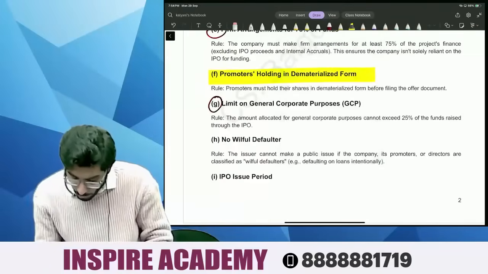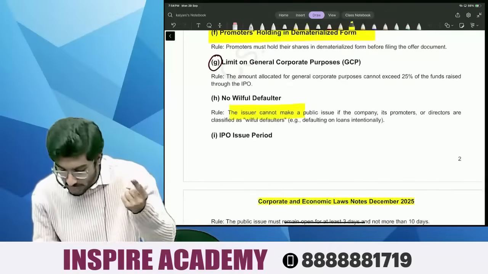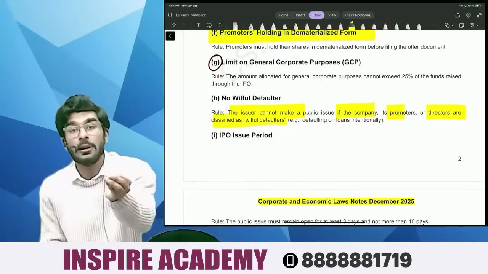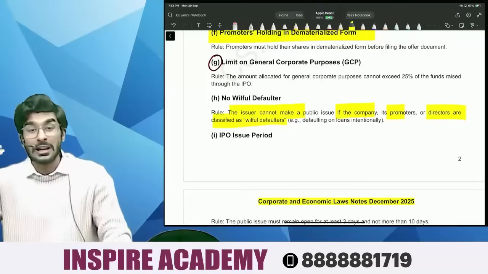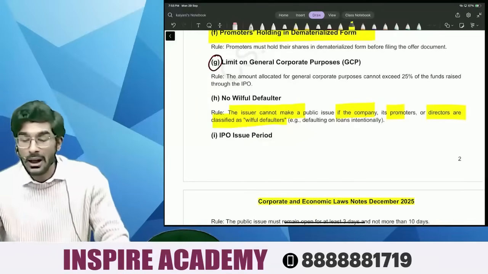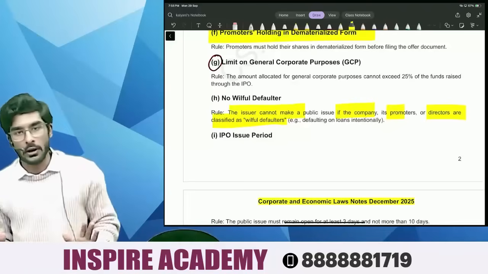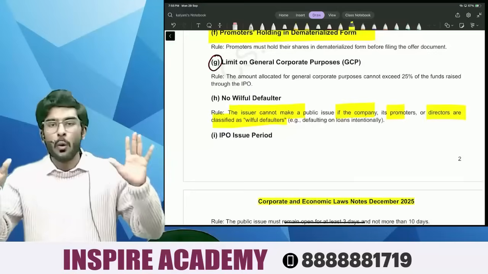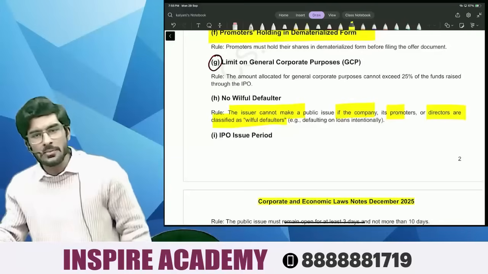Next is, people, willful defaulter. Let's read this. The issuer cannot make a public issue if the company, its promoters, or directors are classified as willful defaulters. Now, what is the meaning of willful defaulter? Willful defaulter means defaulting on loans intentionally, like Kingfisher Airlines. Vijay Mallya defaulted on loans purposefully. That is called a willful defaulter. That means what, people? The promoter, director, the company should not be a willful defaulter. If there is any willful default, the company cannot go for an IPO. Very simple.